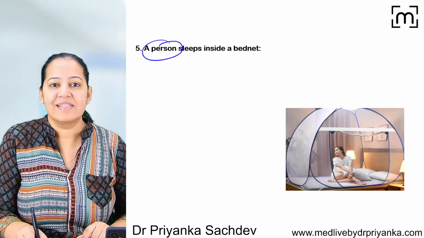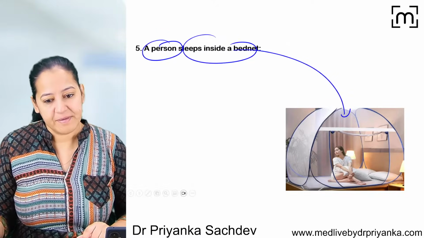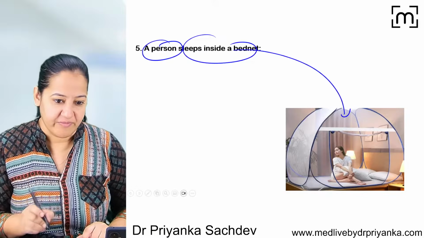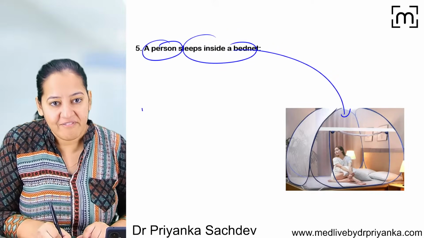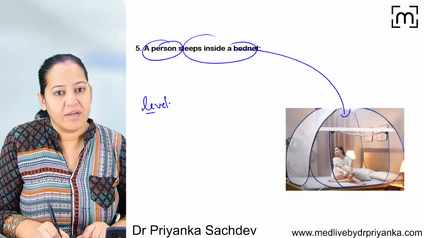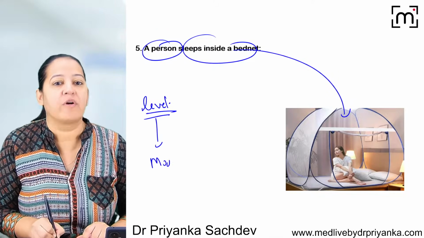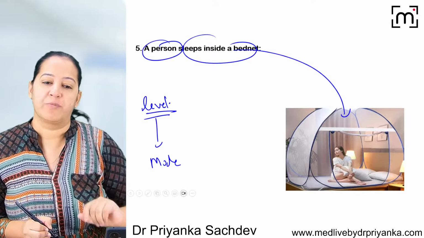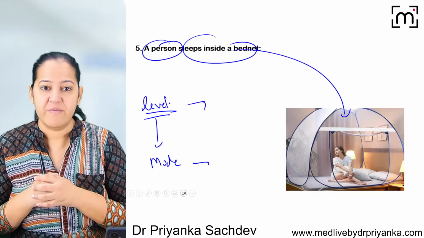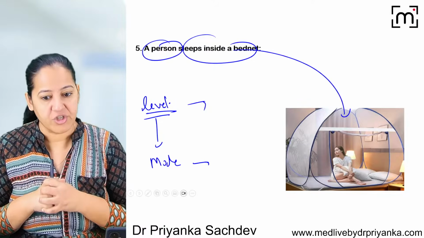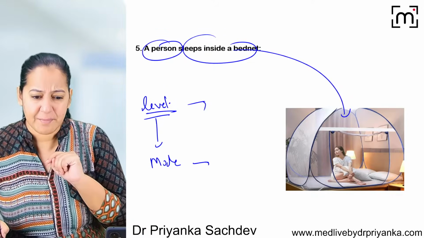There is a person sleeping inside the bed net. Why is the person sleeping inside the bed net? What is the level of prevention? Is it primordial, primary, secondary, tertiary? First, decide your level of prevention. Once you are done with the level of prevention, then tell me the mode of intervention. Each level has two options of mode of intervention. So first, decide the level of prevention. Is it primordial, primary, secondary, or tertiary? What do you say? Why is the person using a bed net?